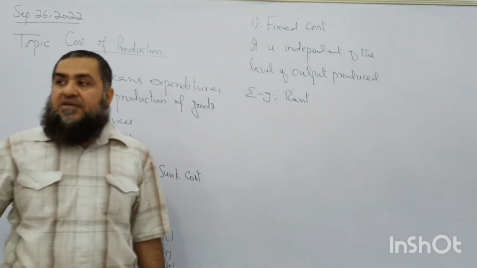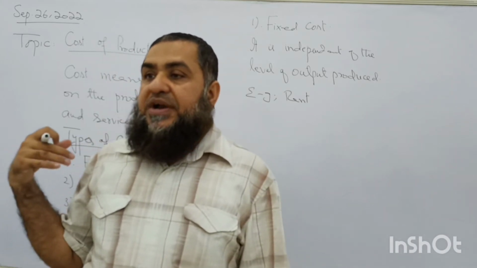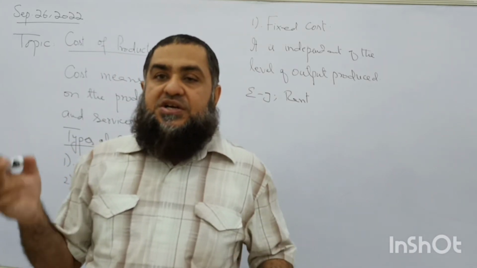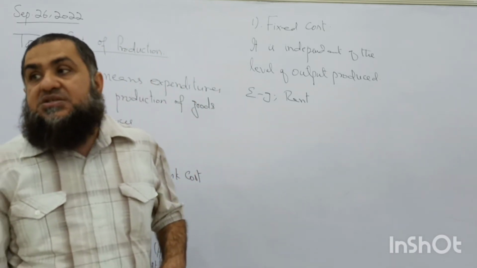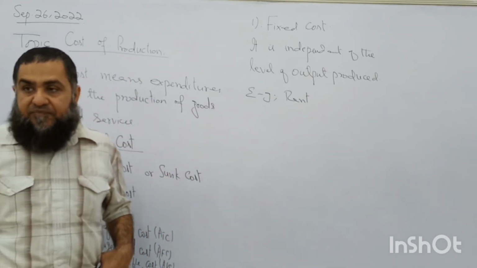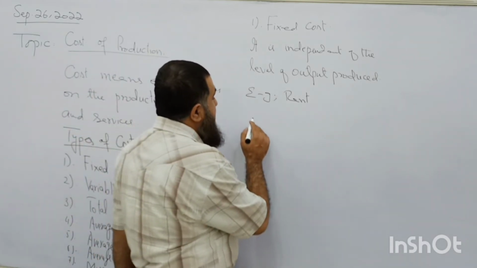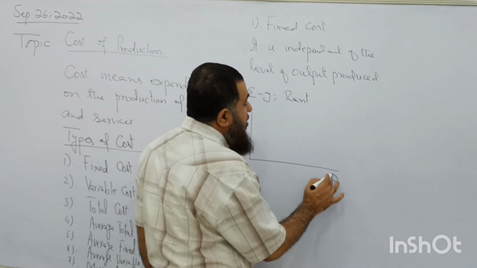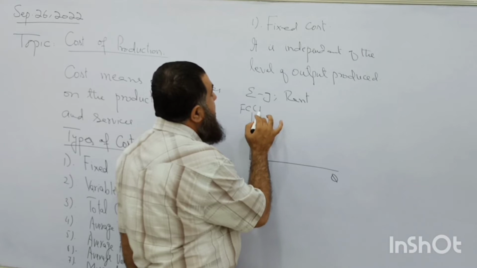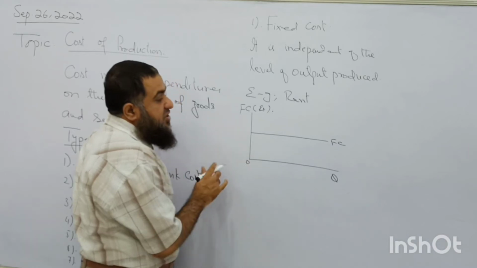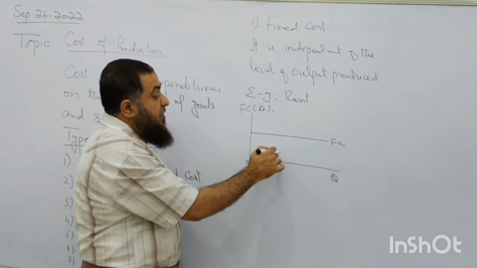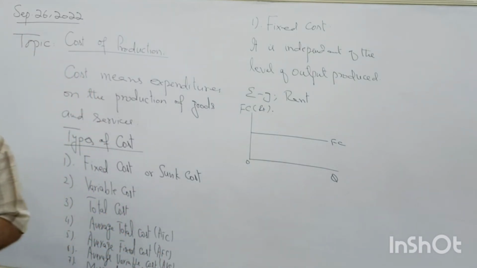For example, we have this building on rent in order to provide education to the students. Whether there are 100 students, no student, 1000 students or 2000 students, the rent of the building is not going to change for a specific period of time. Clear? So rent is an example of fixed cost. How to show it? By using a diagram. So this is the fixed cost of production. Even at 0 level it is the same. Even if we produce more output, it is not going to change. So fixed cost of production is independent of the level of output produced.